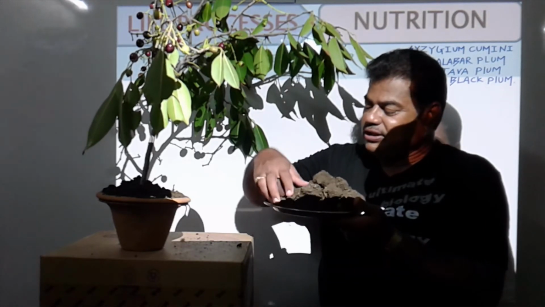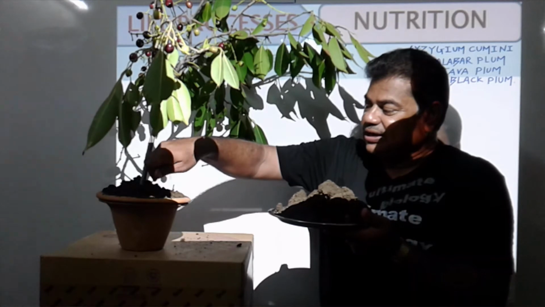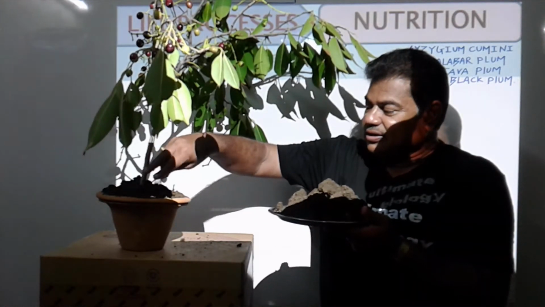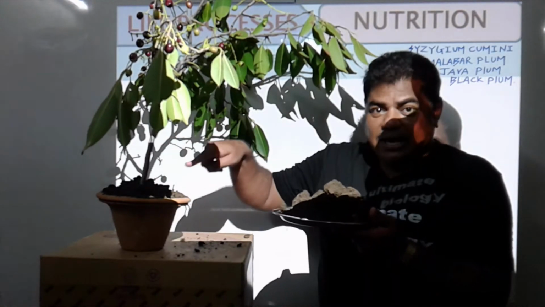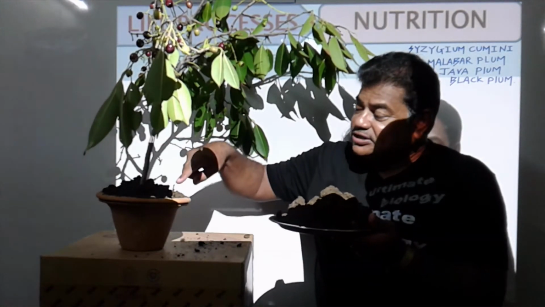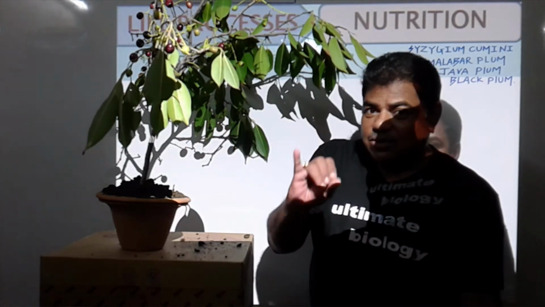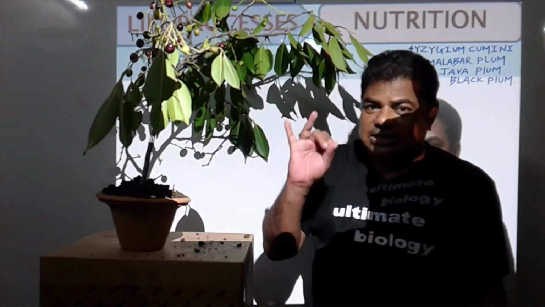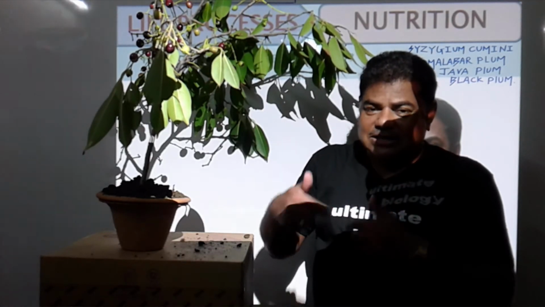And when we pour this soil onto the roots of the plants, then the plant absorbs nutrients from this soil. Which nutrients? That is nitrogen, phosphorus, calcium, potassium, manganese, boron, zinc.